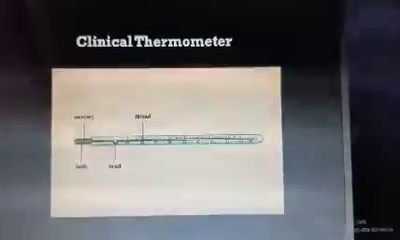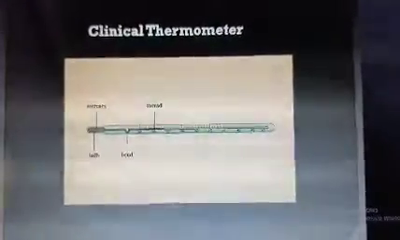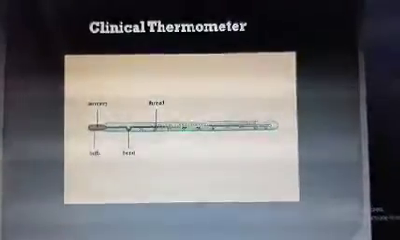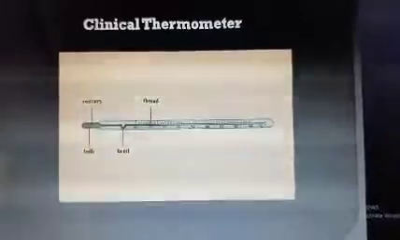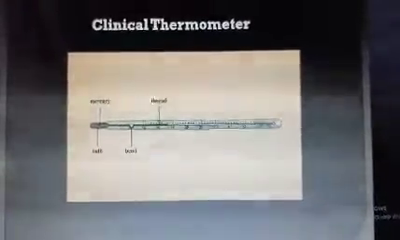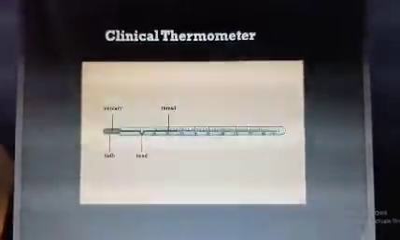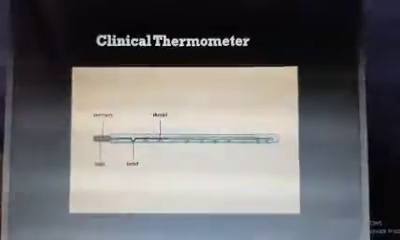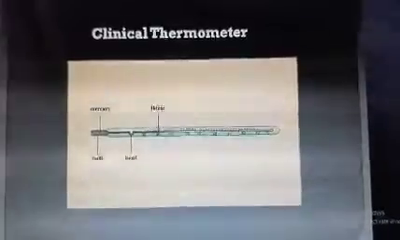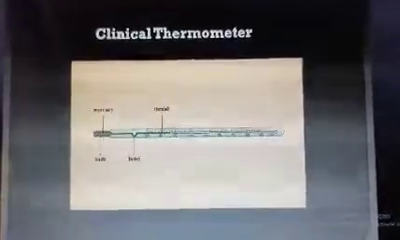Now one more point you have to keep in mind: a clinical thermometer should not be put in hot water. If you put its bulb in hot water, then what will happen? The mercury will expand, and as there is a short range, due to the extra heat the mercury will exert excessive pressure on the glass wall of the thermometer, and due to the excessive pressure it can break.